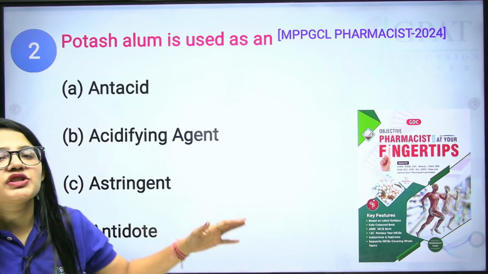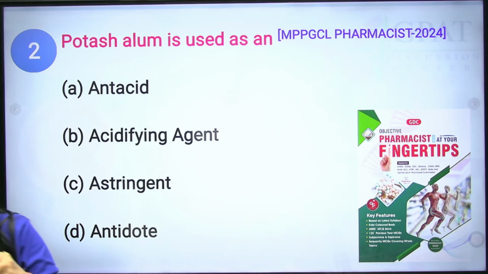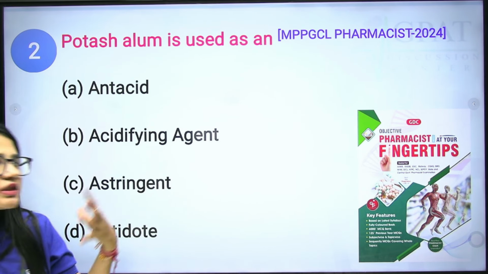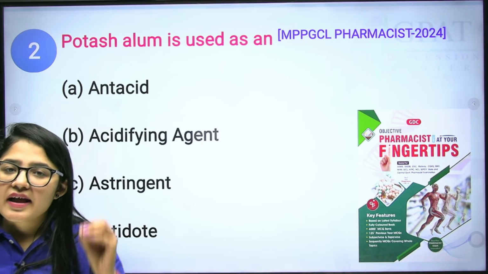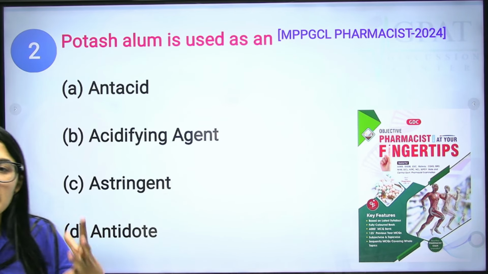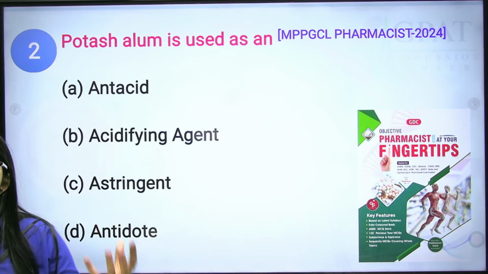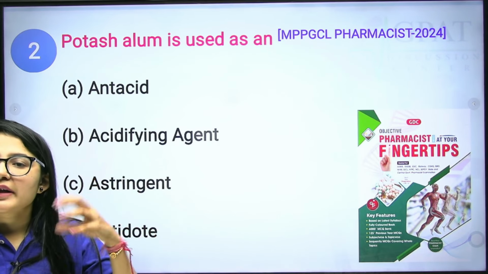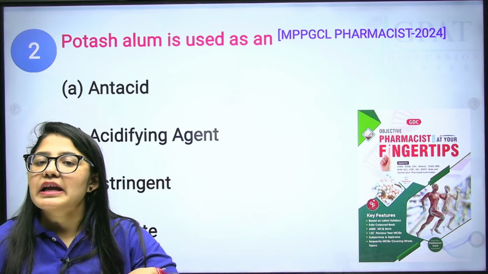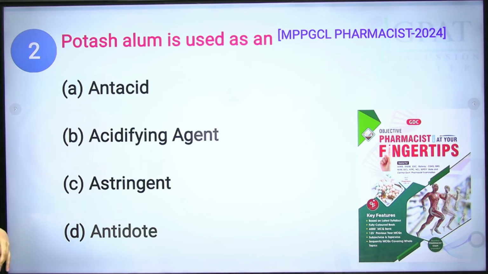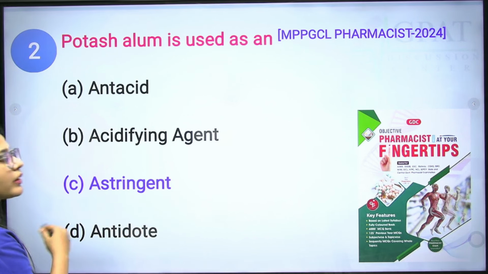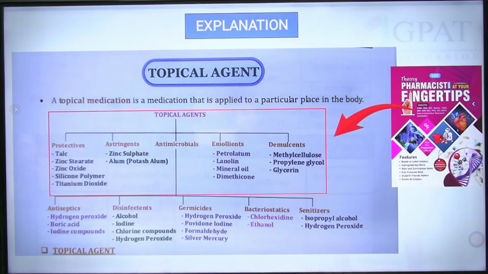Next we have acidifying agent. Alum can acidify, but it is not used for pharmacological purposes. Next we have astringent. Yes, alum has the astringent property, as alum contracts the proteins and also helps in reducing bleeding. Whenever we get a little cut after shaving, we rub alum to stop the bleeding. Clear? As the protein coagulates or contracts. It is also used in our gargles. Next we have antidote. Alum never has an antidote action. Clear? Now the next question.